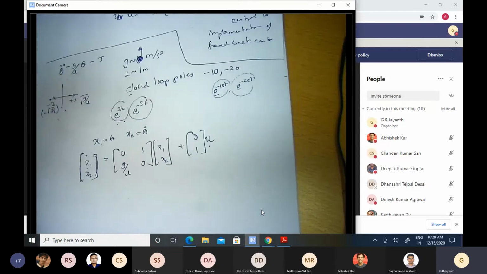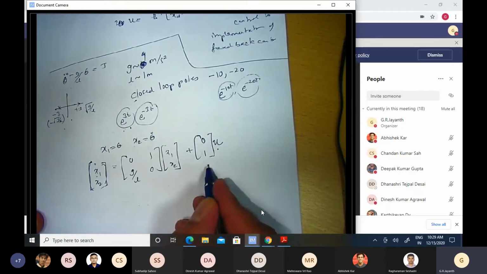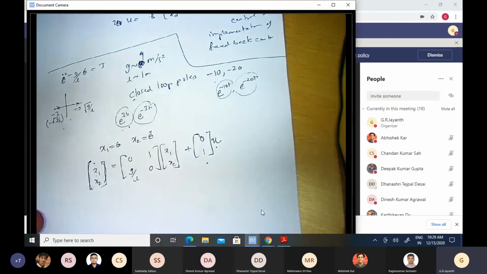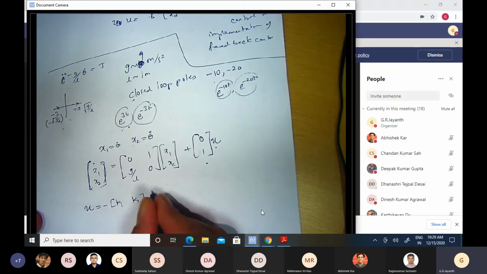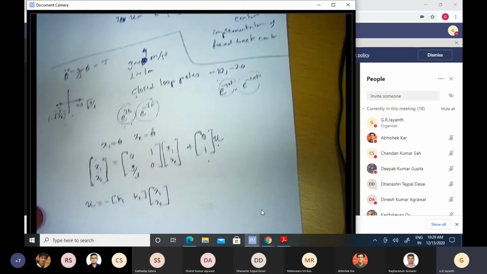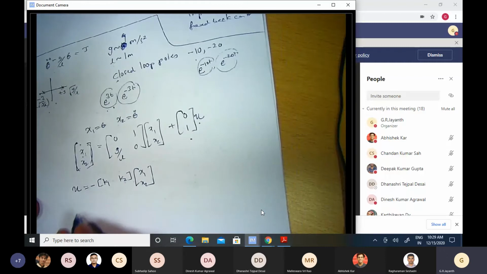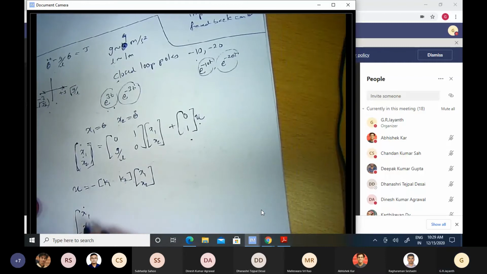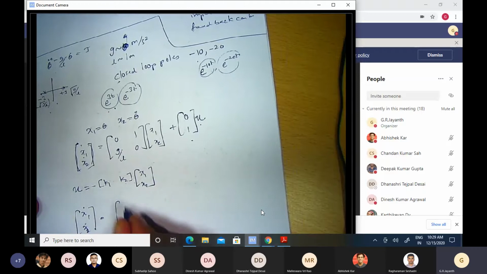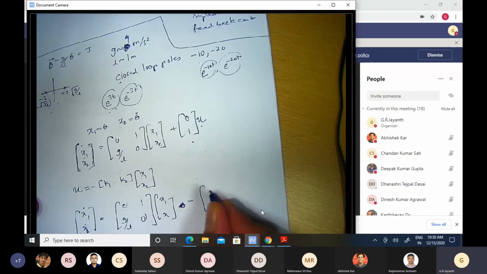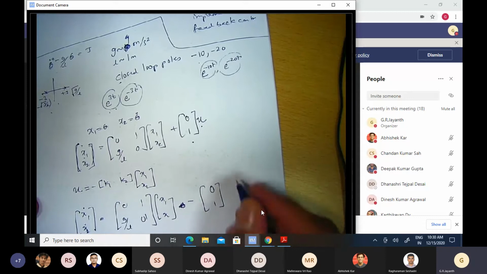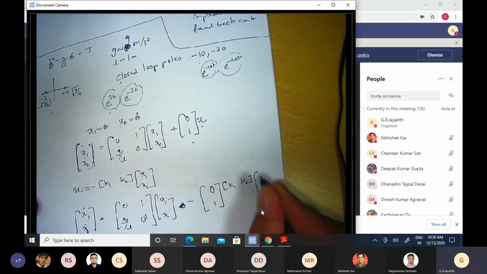So to get these particular poles, we apply state feedback. U is equal to minus [K1, K2] times [x1, x2]. We apply that feedback so that the dynamics become [x1 dot, x2 dot] equal to [0, 1; G by L, 0] [x1, x2] minus [0, 1] times [K1, K2] times [x1, x2].